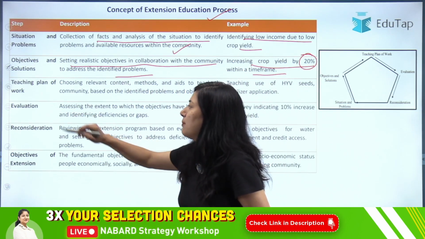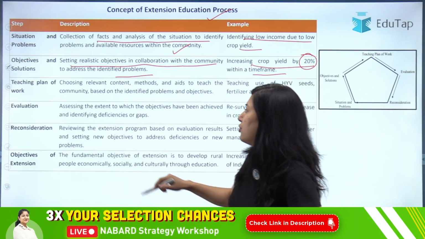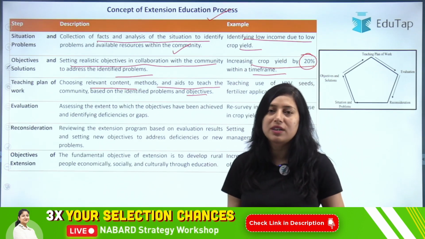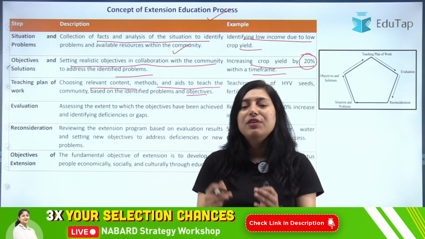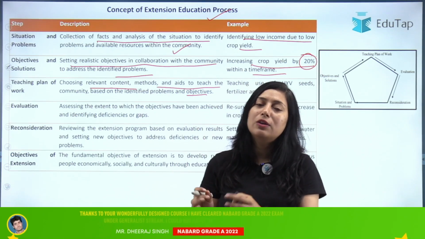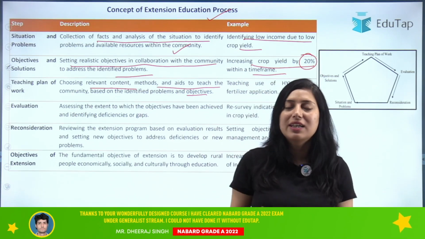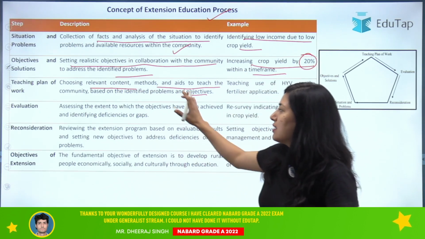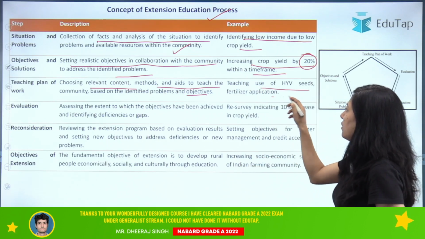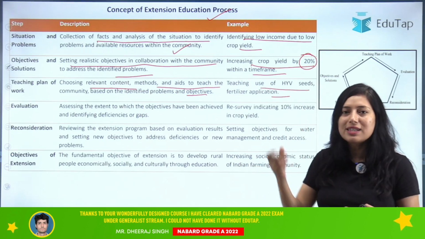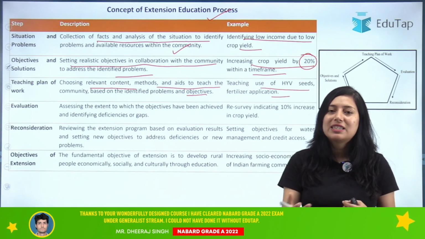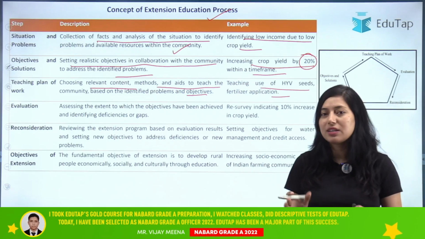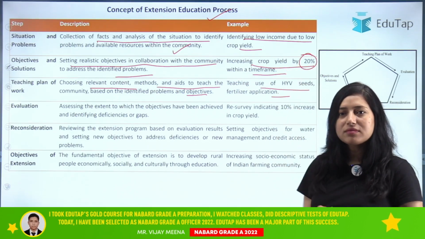Then we have the teaching plan of work. The third step is choosing relevant content, methods and aids to teach the community based on the identified problem and objective. We have identified a problem and set an objective. Now we will teach and guide them. The extension worker will guide them on how they can achieve this objective. For example, they have low crop yield, so we teach them how to use high yield variety seeds and fertilizer application, so that their crop yield can be increased.